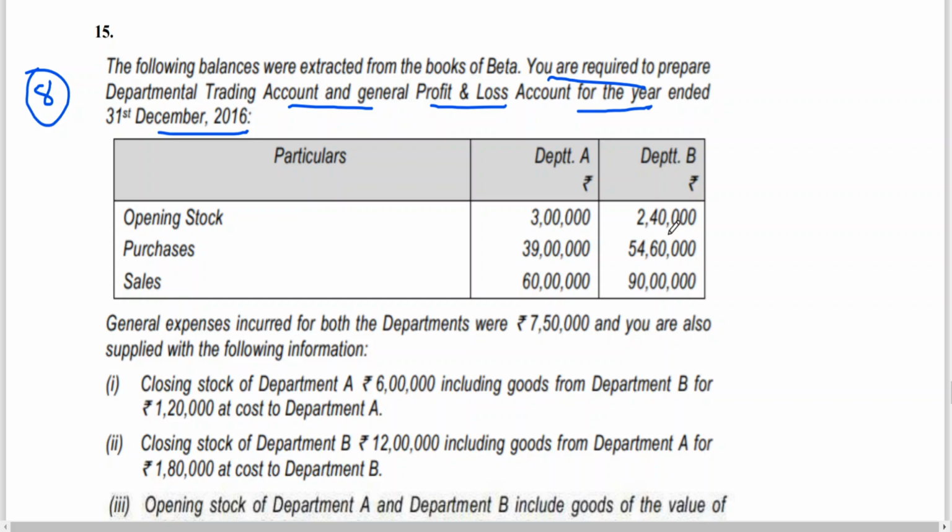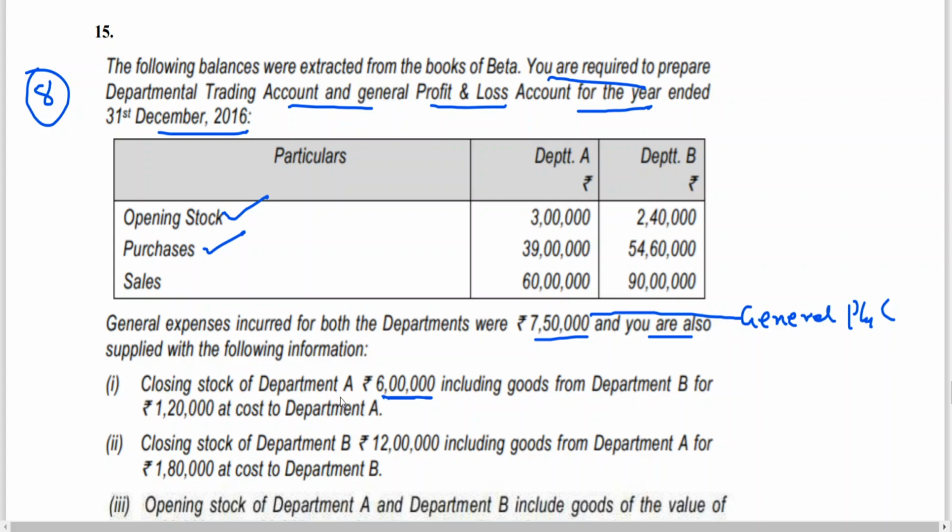Opening stock: Department A 3 lakhs, Department B 2 lakh 40,000. Purchases: Department A 39 lakhs, Department B 54 lakh 60,000. Sales: Department A 60 lakhs, Department B 90 lakhs. General expenses incurred for both the departments are 7 lakh 50,000, and the general expense will be taken to the general P&L account. Now this is an important point. Closing stock of Department A: we got opening stock and purchases.